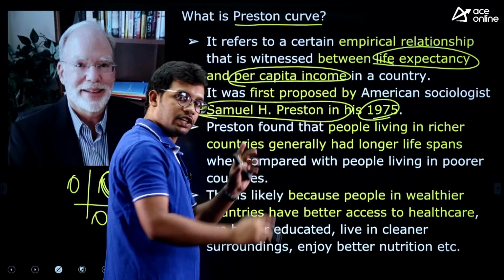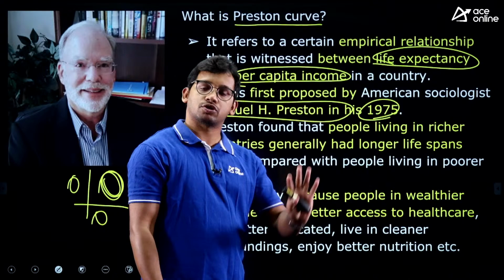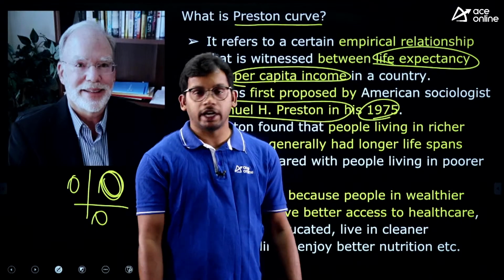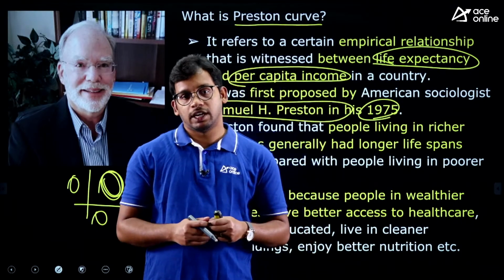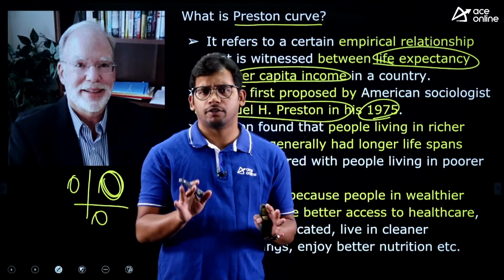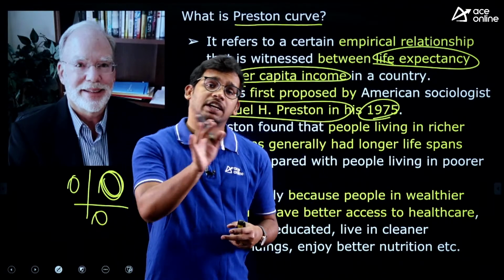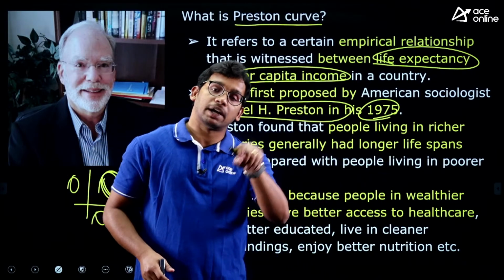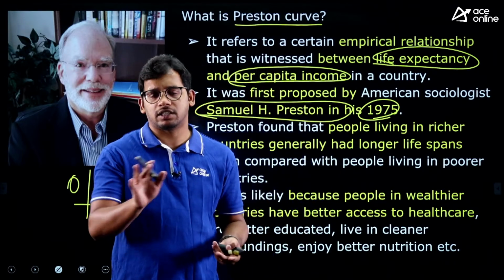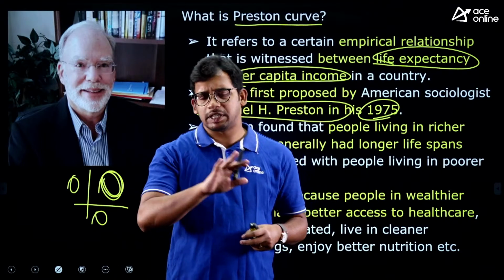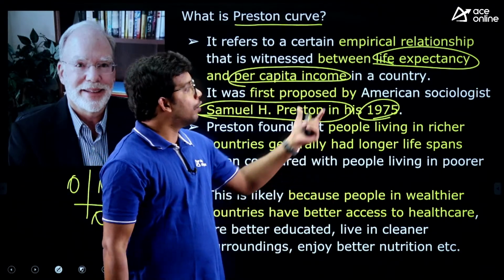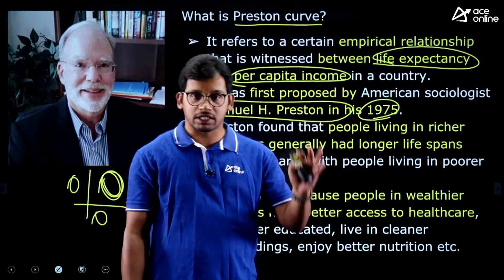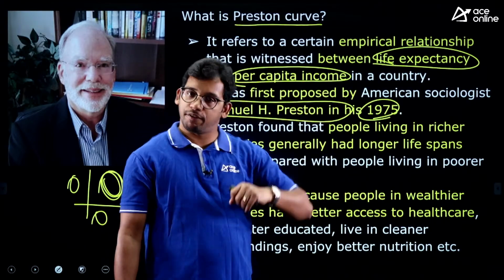You need to understand these two things. Before knowing the Preston curve, you need to understand what life expectancy is, and also per capita income. Life expectancy means, at the time of birth of a person in that particular country, what is the expected life of that person, like 70 years, 65 years. How many years that person will be able to live in the general case, not counting accident-specific cases, on average for a country, how many years a person will live on earth. That is called life expectancy.